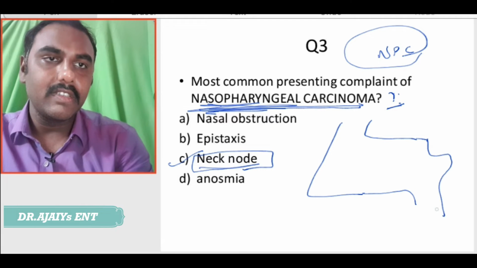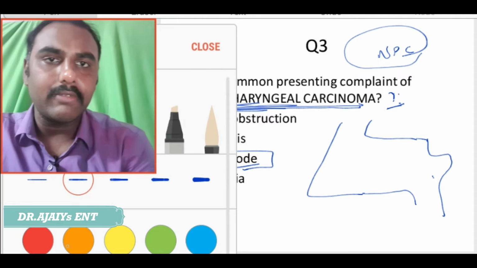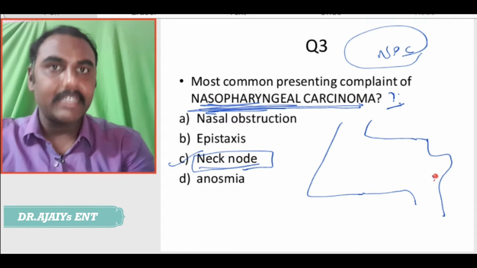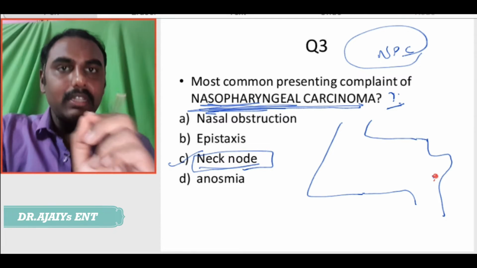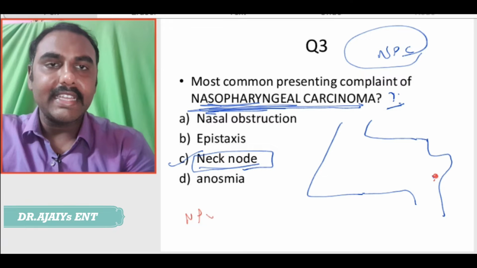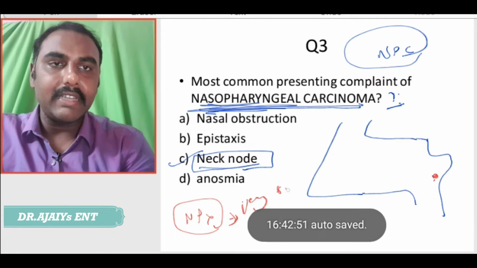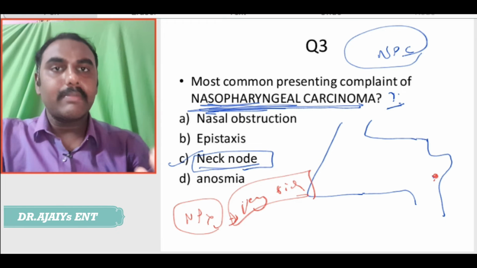I am drawing a picture. The carcinoma is here. Even though it is a nasopharyngeal carcinoma, we know that the nasopharynx area is very rich in lymphatics. So, what happens here?